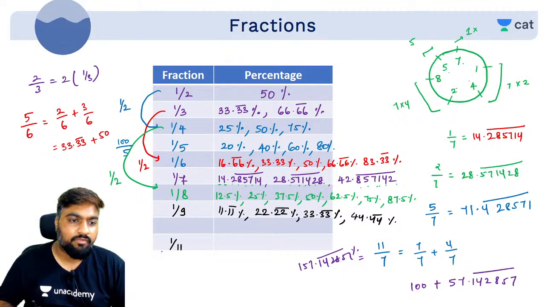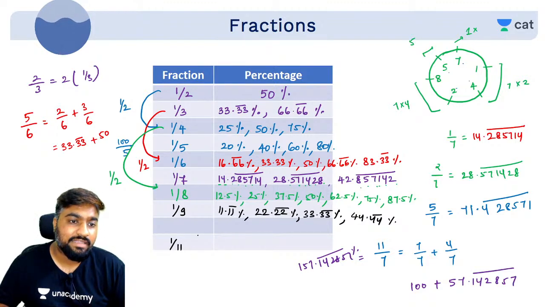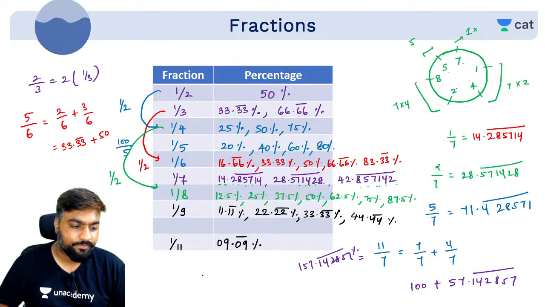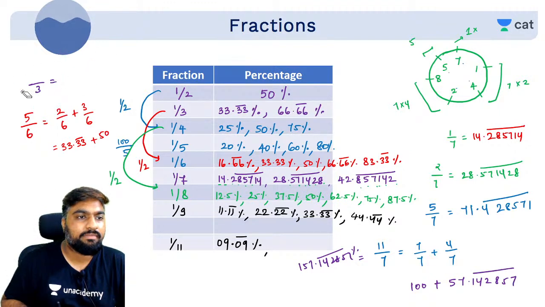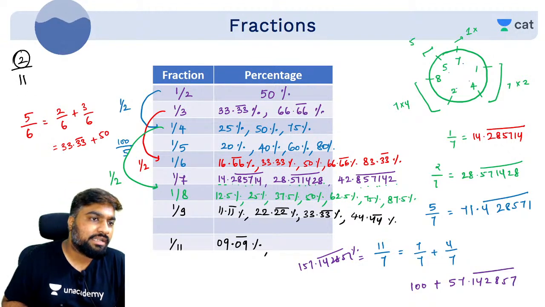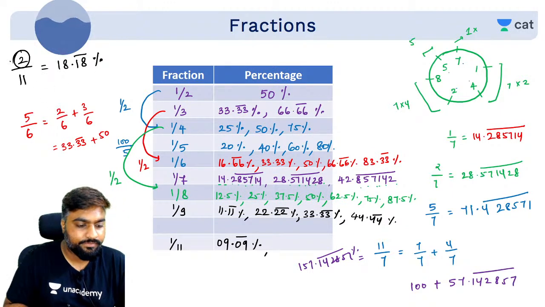Same way with 11, what happens? With 11, you multiply the numerator with 9. 09.09% bar. Take the numerator multiplied by 9. 2/11 क्या हो जाएगा? So 2/11 will basically be what? Take the numerator, multiply it with 9. 2 into 9 is what? 18. So 18.18 bar %.